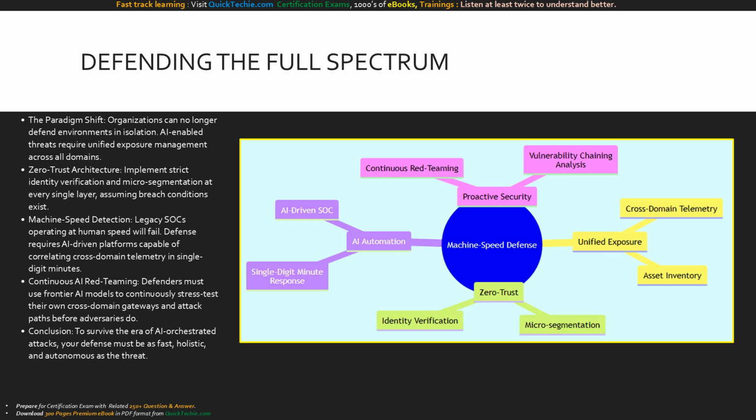Furthermore, human speed detection is dead. Legacy security operations centers will fail against these threats. You need machine speed detection: AI-driven platforms that can correlate a cloud alert with an RF anomaly in single-digit minutes to sever the kill chain. Finally, you must deploy continuous AI red teaming, using frontier models to attack your own infrastructure and find these cross-domain paths before the adversary does.